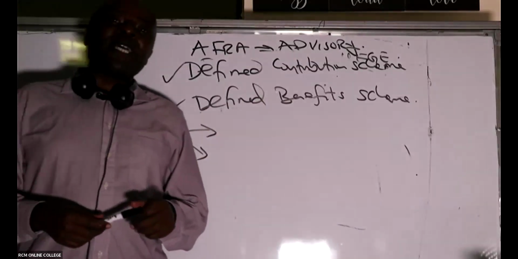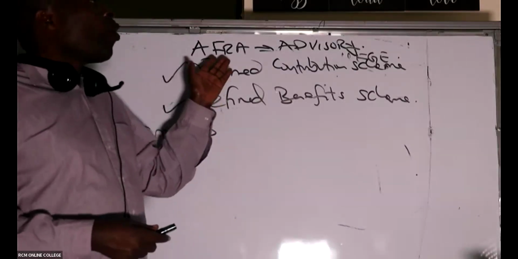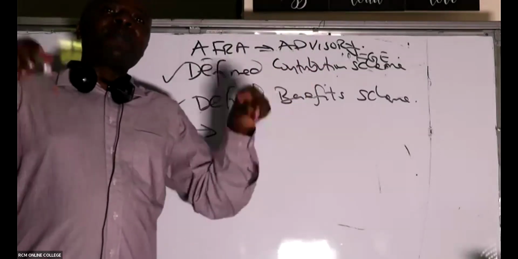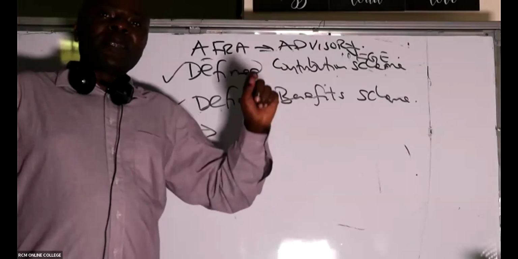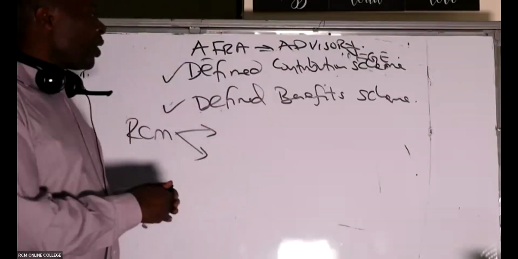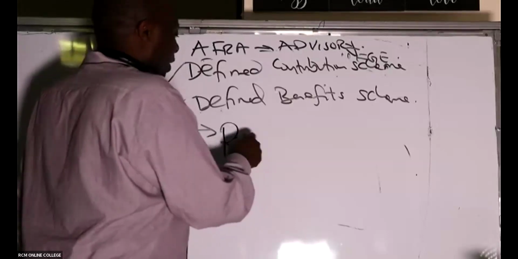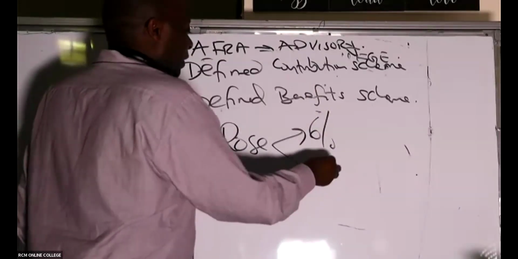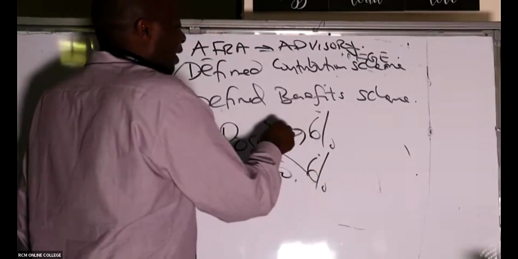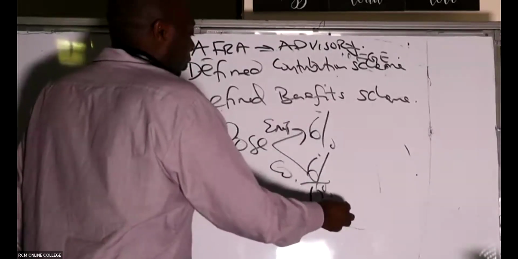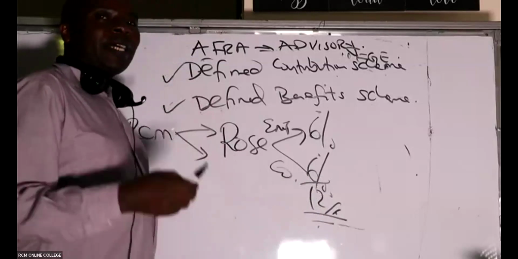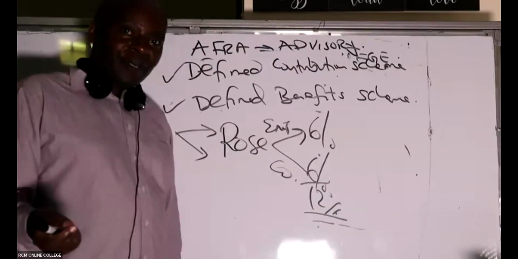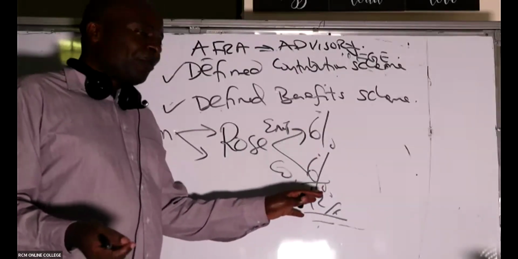And then, ladies and gentlemen, we have the defined contribution scheme. Under defined contribution schemes, this is what 99.9999% of companies in Kenya have. They will say, we have employed a lady called Rose, and we are going to deduct 6% from her, and the company also contributes 6%. So in short, we are talking of 12% of salary being taken through this pension scheme: 6% from her and 6% from the employer.